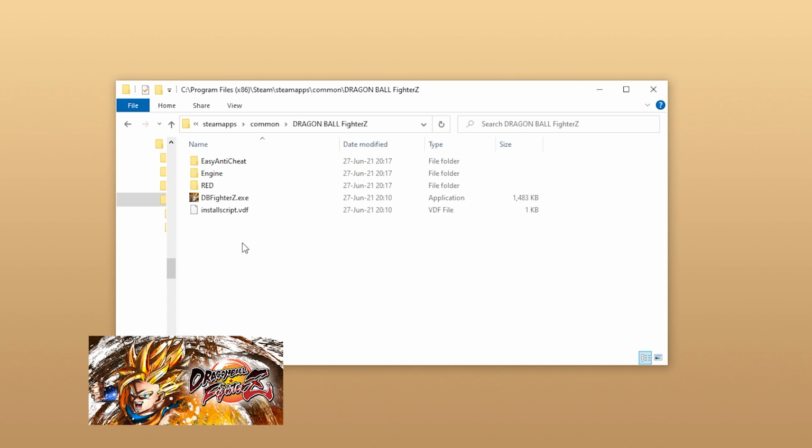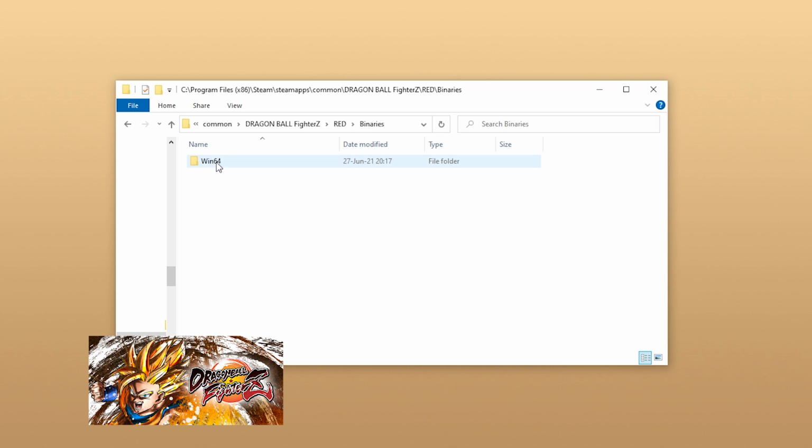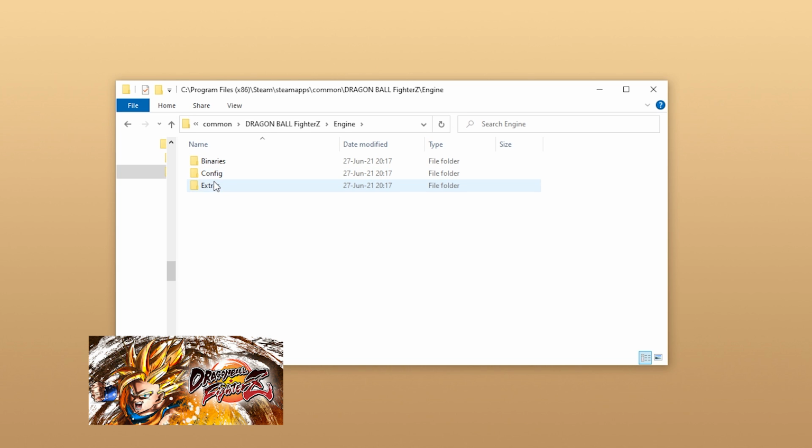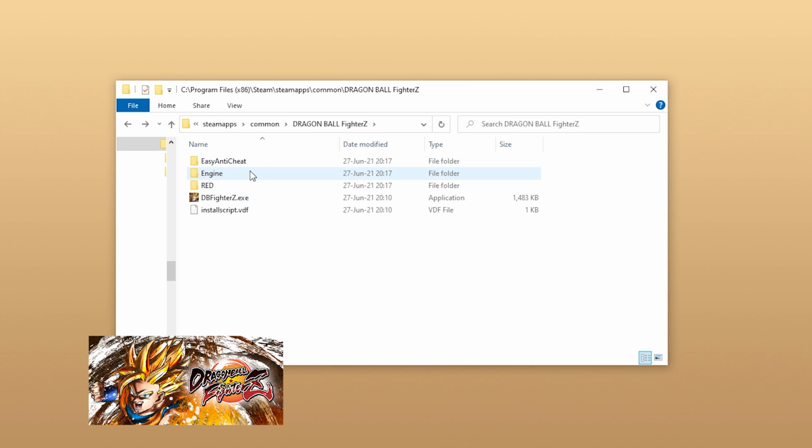Whereas over here is the folder for Dragon Ball FighterZ, which is made with Unreal, which you can also tell by the folder structure. So it's got this binaries folder and then inside a third-party folder, so it seems that most games made with Unreal have this specific structure. So that's the simplest method, just looking through the project files.